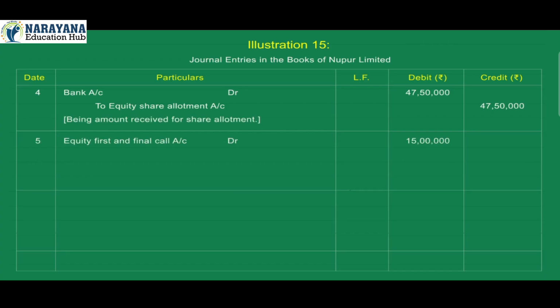5. Equity first and final call account debit 15 lakh. To equity share capital account credit 15 lakh.